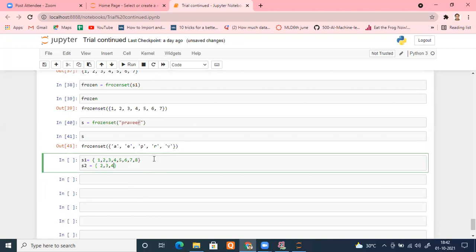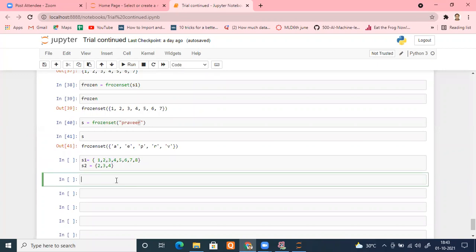So among S1 or S2, if I want to check that S2 is a subset of S1 or not, definitely we can say it is yes or no. It is derived from this only. S1 is a bigger set and S2 has some elements of this only. So definitely we can say S2 is subset of this.